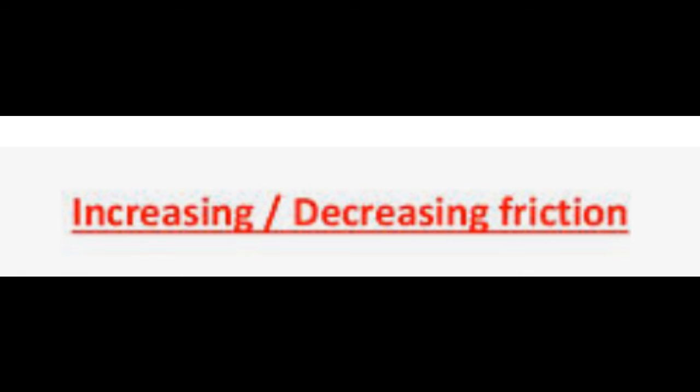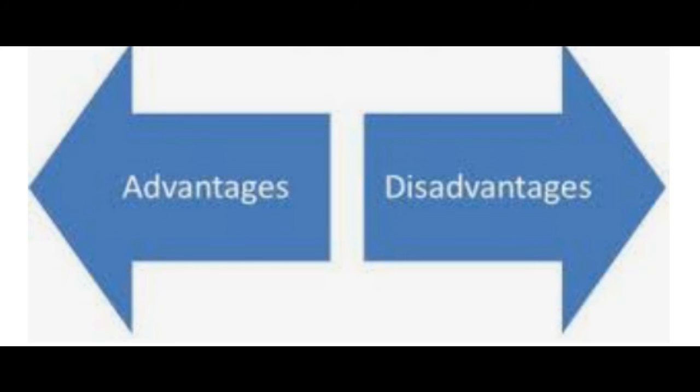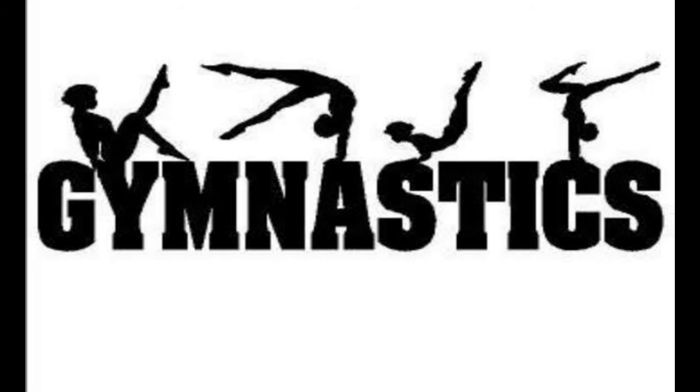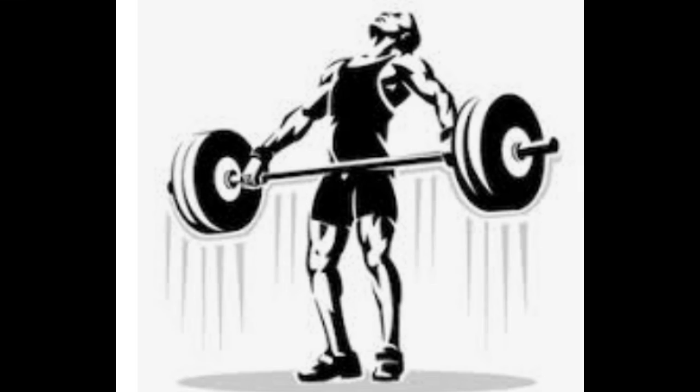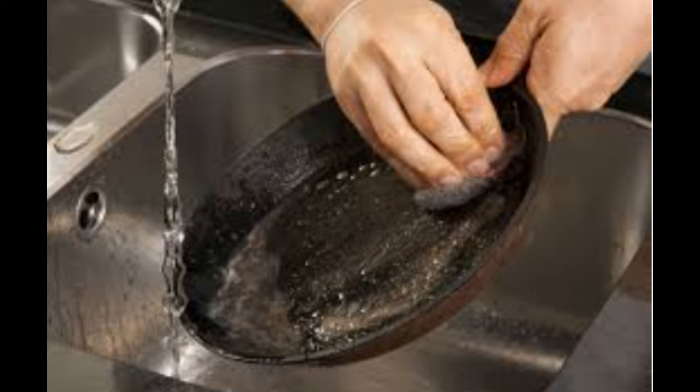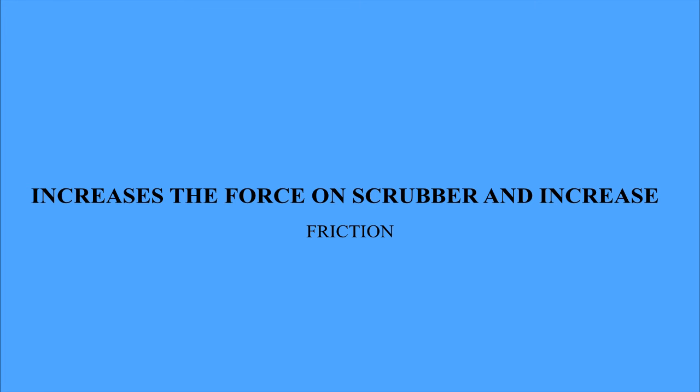Increasing and decreasing friction. Friction has both advantages and disadvantages. Therefore, we sometimes need to reduce friction and sometimes to increase it. The following are examples where friction is increased. During certain sports such as gymnastics and weightlifting, we see players using rough powder on their hands to get a better grip. Using pressure while scrubbing a dirty pot or pan increases the force on the scrubber and increases friction.